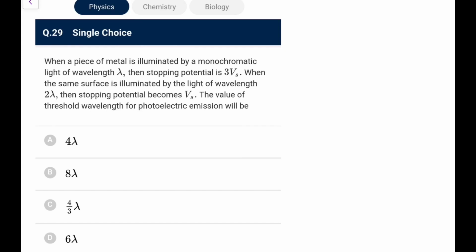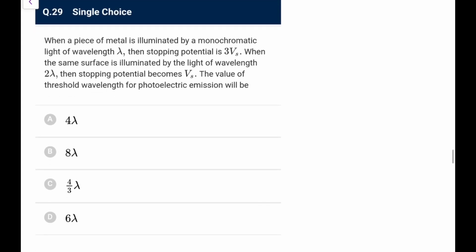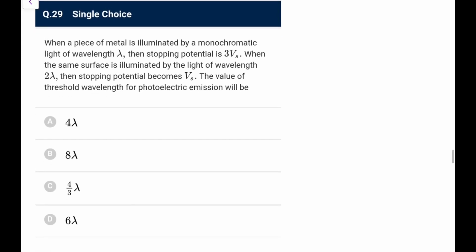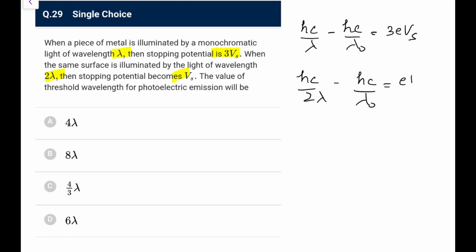When a piece of a metal is illuminated by a monochromatic light of wavelength lambda, the stopping potential was 3 V. When it is illuminated by 2 lambda, that means energy is halved, the stopping potential becomes V. The value of threshold wavelength would be... So what we can write, hc by lambda minus phi, or you can write it as hc by lambda naught, was equal to 3 eVs. Similarly, hc by 2 lambda minus hc by lambda naught is equal to eVs.